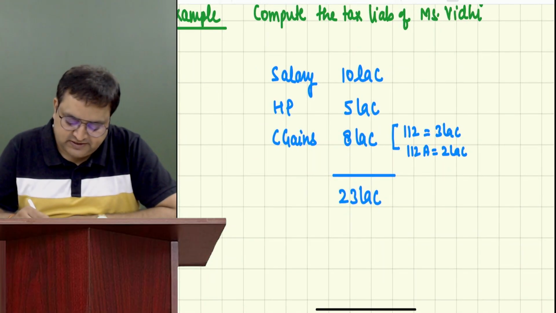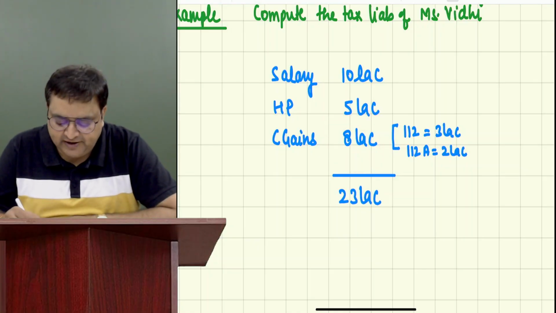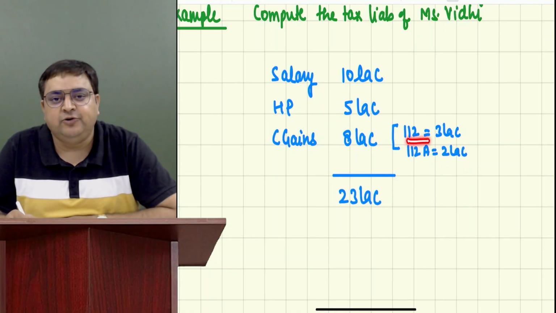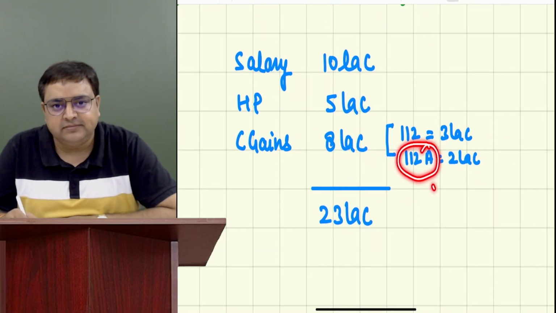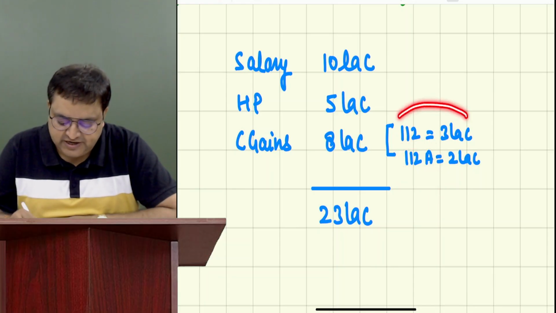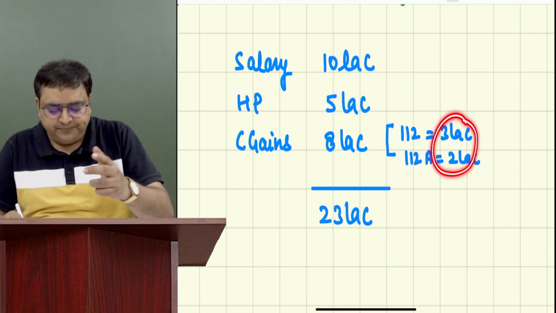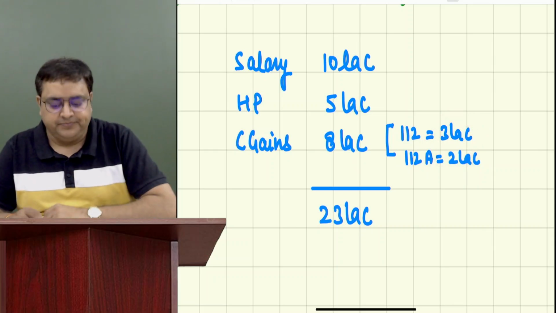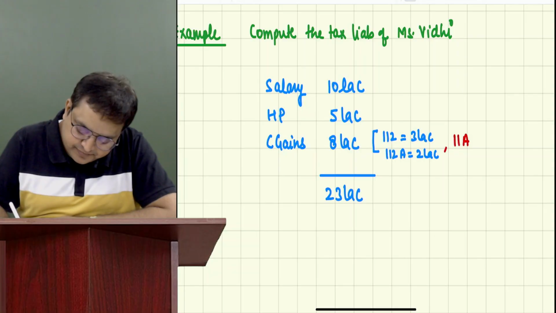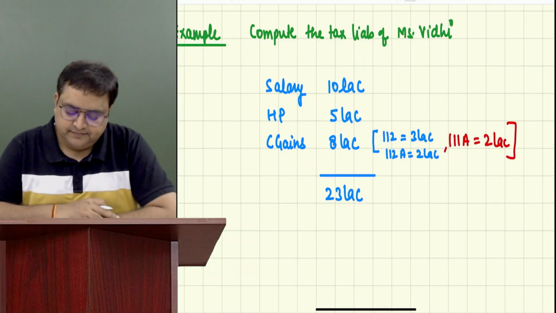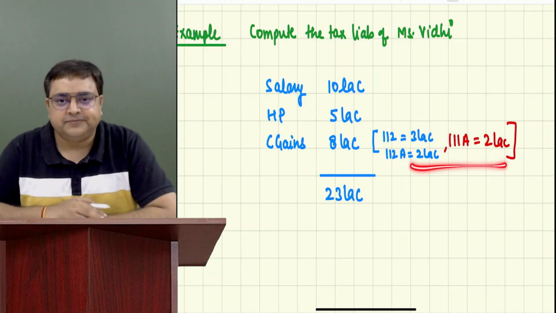Tell me whether 112 is short-term or long-term? Long-term. And 112A is also long-term. So she has 5 lakh long-term and 3 lakh short-term. And out of that 3 lakh also, she has 111A rupees 2 lakh. Have you all understood this?